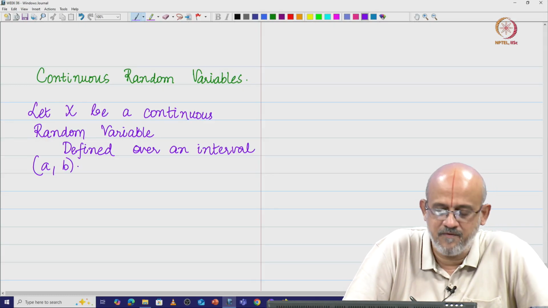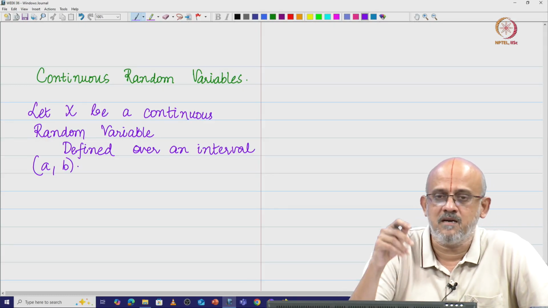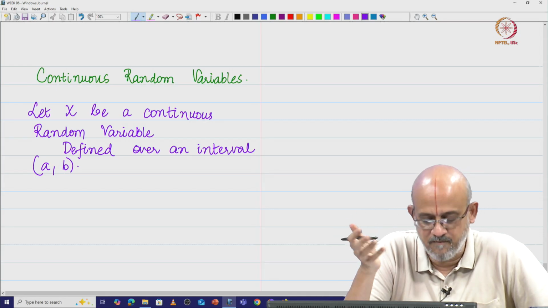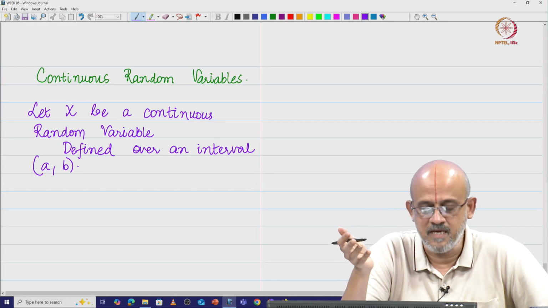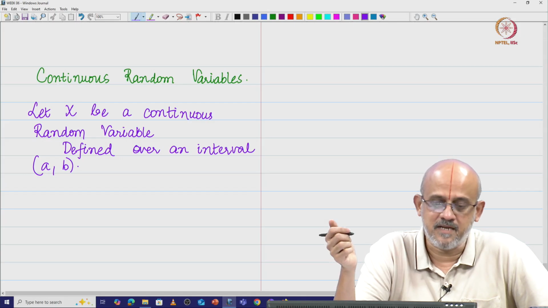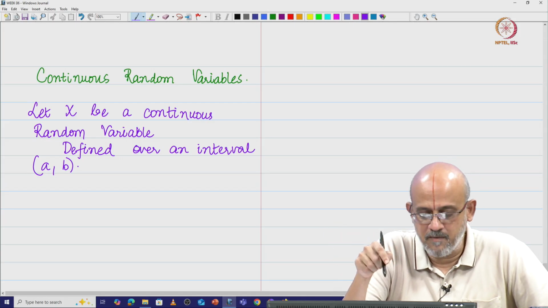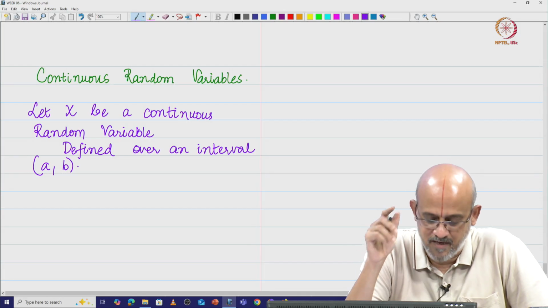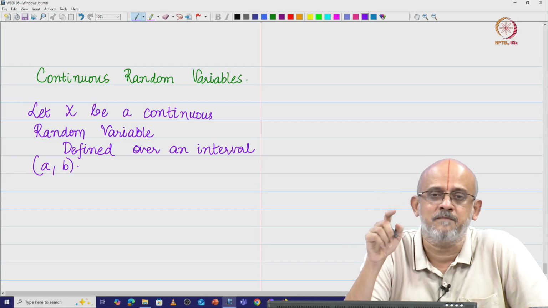Recall that in an interval there are uncountably infinitely many points. The number of points that you have in an interval is basically uncountably infinite. Therefore, talking about the probability mass of the random variable taking a specific value, or the mass concentrated at a particular value of x, is problematic.